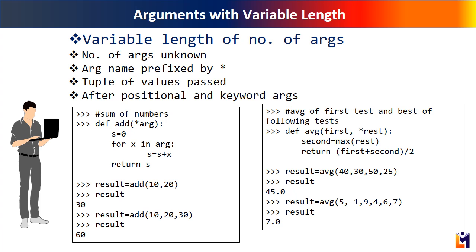In first case, 40 is the mandatory test score. Out of the other three, 50 is the maximum. So it is considered for averaging. In the second case, 5 is the first test score and the best of remaining is 9. So 5 and 9 are considered for average calculation.